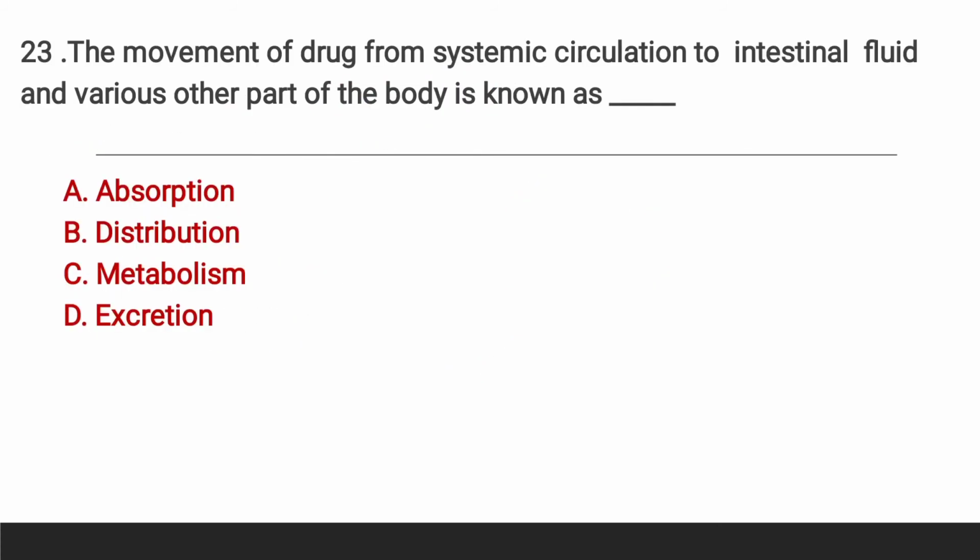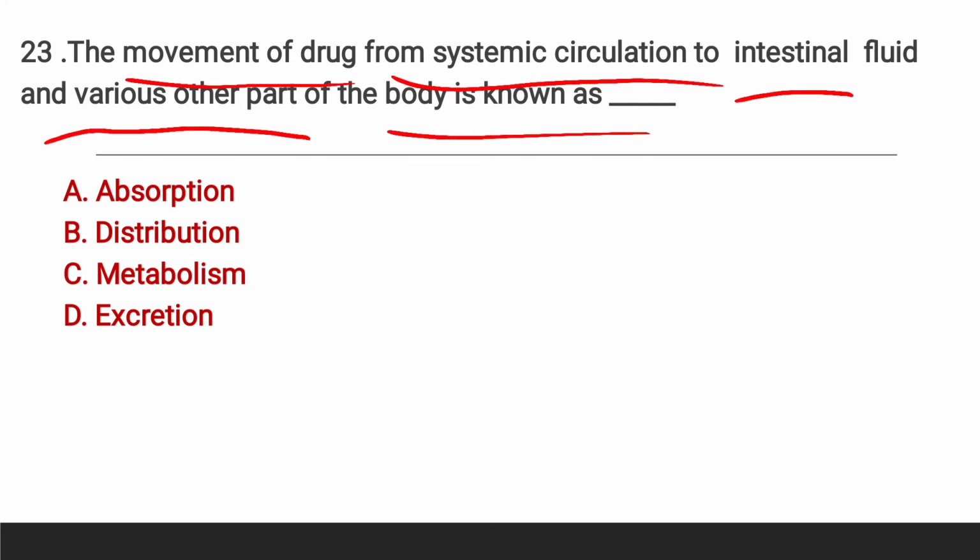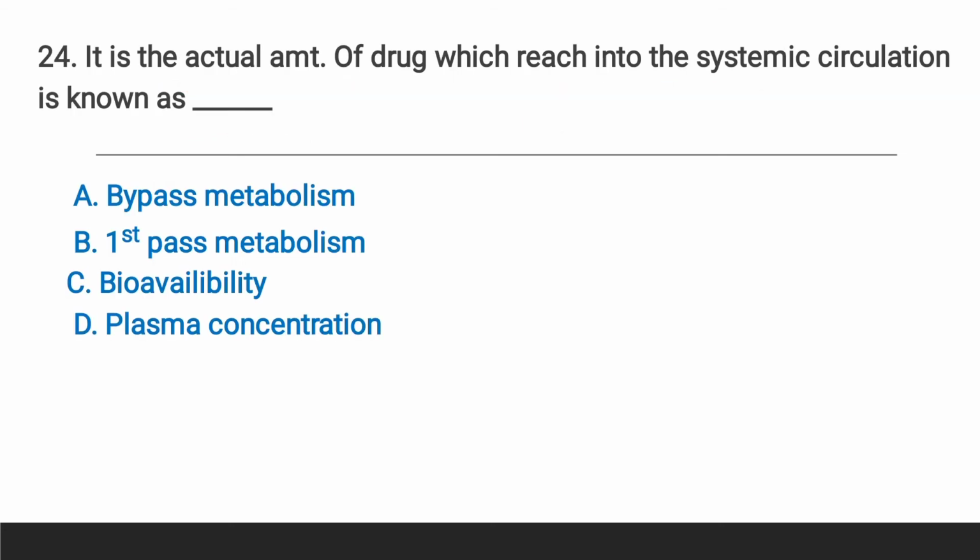Next, question number 23, the movement of drug from systemic circulation to intestinal fluid and various other parts of the body, and that is known as, here the option B, distribution. As you know, after the absorption of drug, the distribution process is the second process of pharmacokinetics, and here the drug reaches different parts of our body.